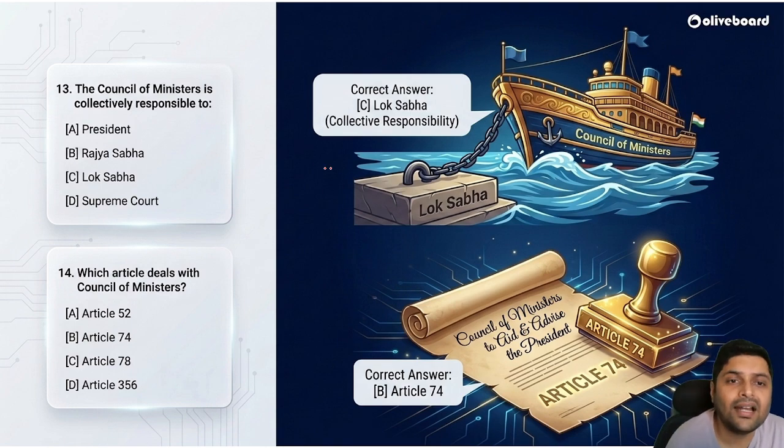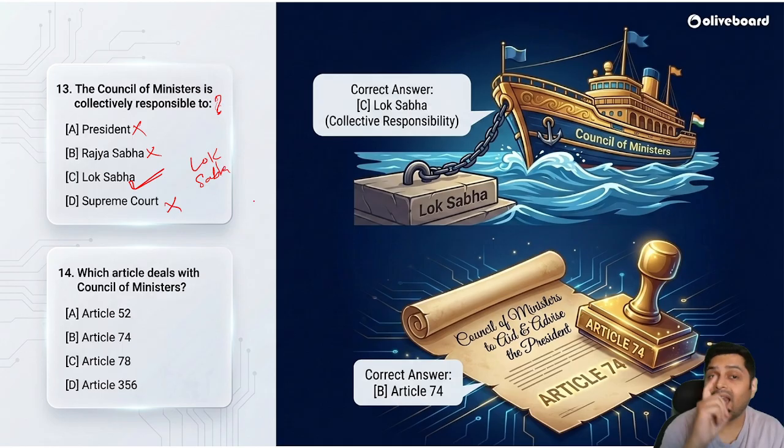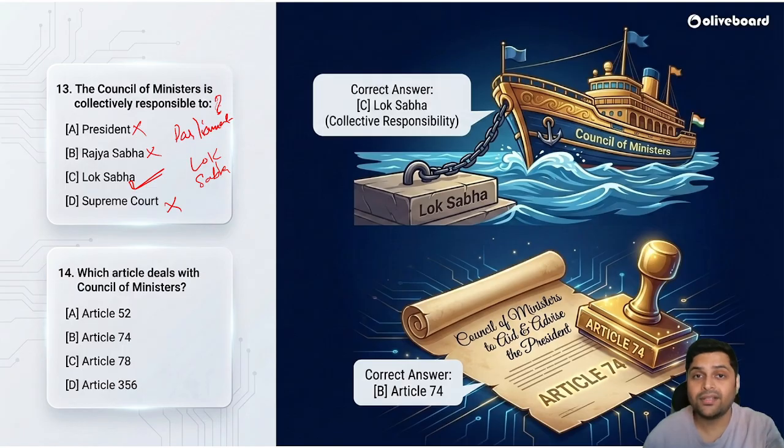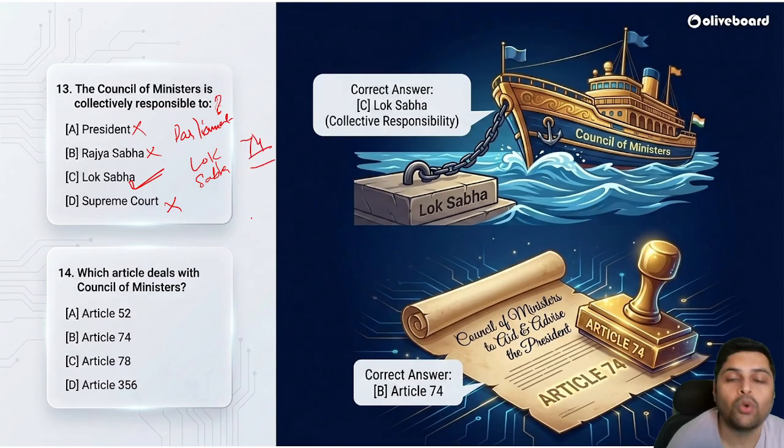The Council of Ministers is collectively responsible to: Supreme Court? No. President? No. Rajya Sabha? No. Lok Sabha. Why? Because they have been chosen from, and elected to, the Lok Sabha. So they are collectively responsible to the Lok Sabha. If there is an option Parliament here, don't get confused: the collective responsibility of ministers is not towards the Parliament. The Council of Ministers is collectively responsible to the Lok Sabha, Article 74.